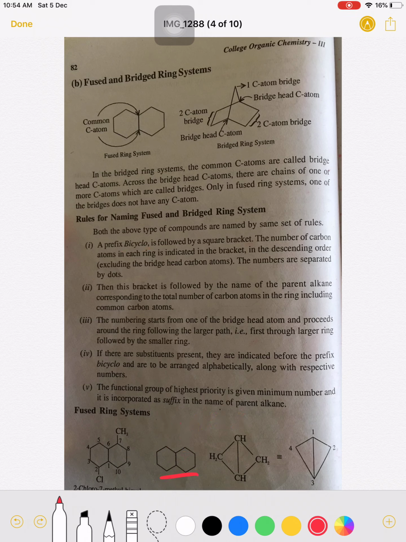The next is this one. A common bond is there, and this is a fused ring system. Now we are going to nomenclate this molecule. So it is written like this.